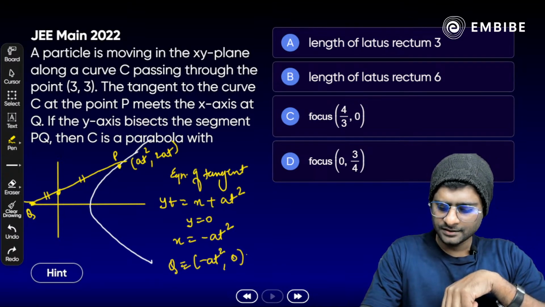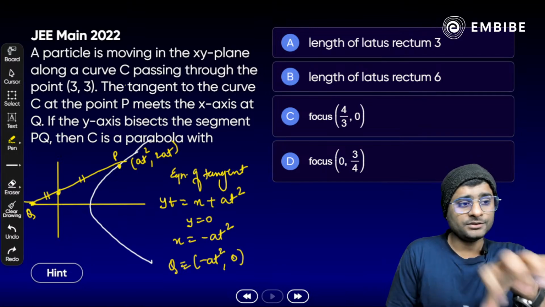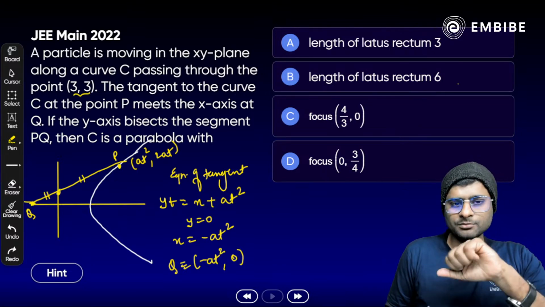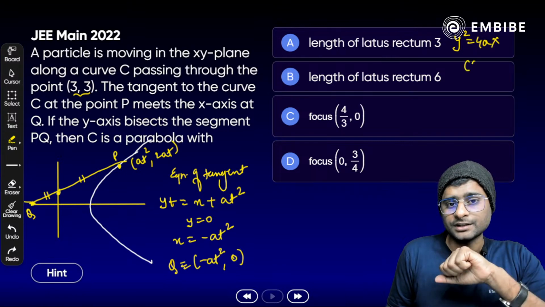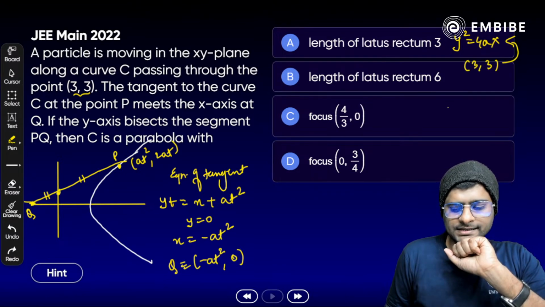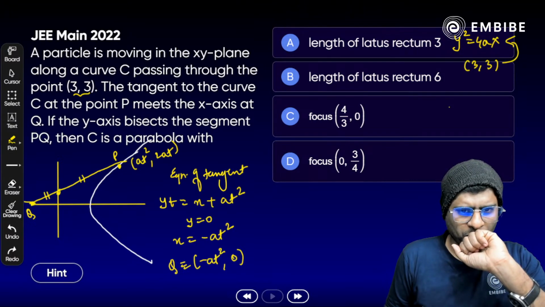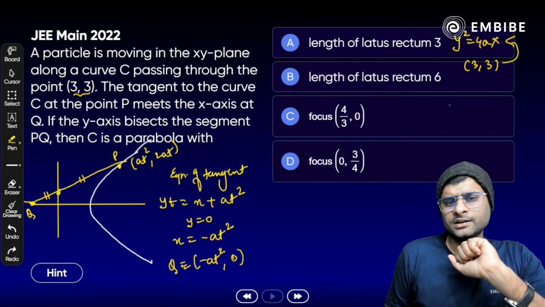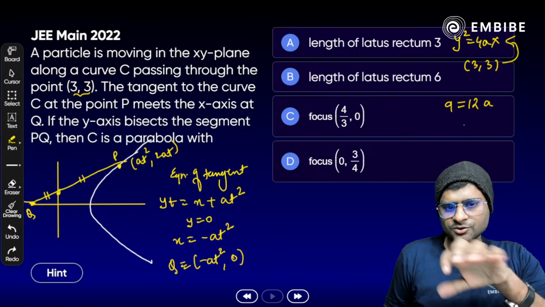All right. Now, the parabola is passing through (3, 3) here. The parabola is y² = 4ax. If it is passing through (3, 3), the point will definitely satisfy it. So we get the value: 9 = 12a.